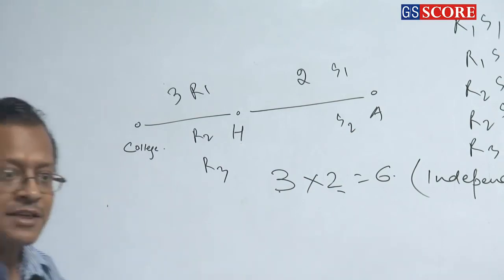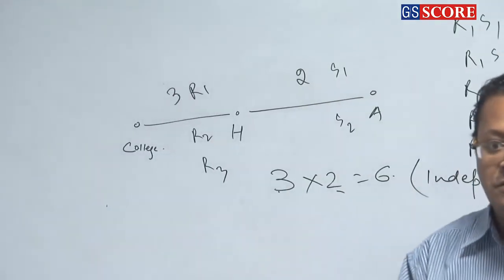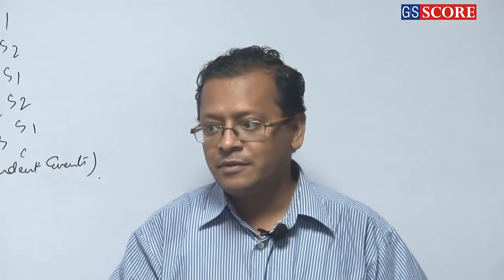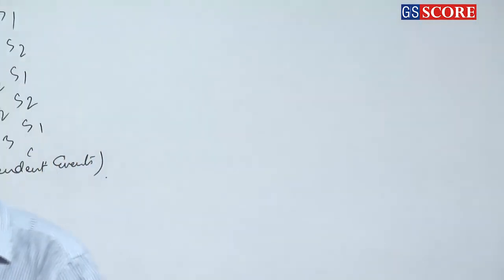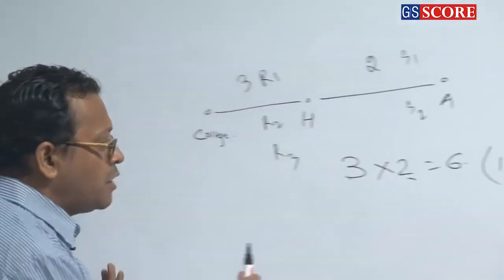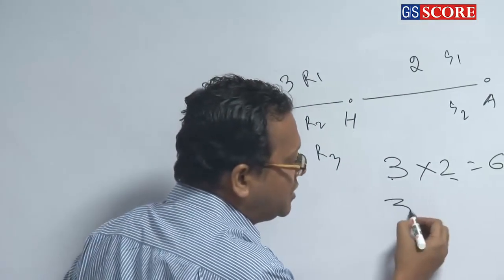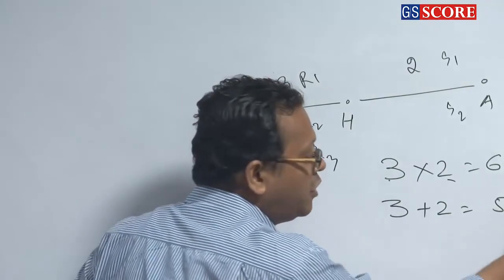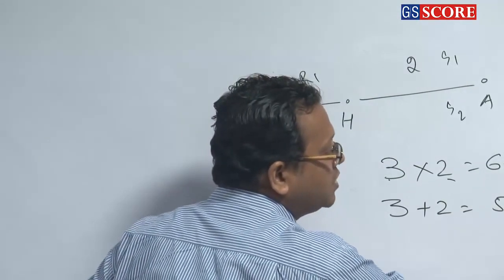So these two events are known as mutually exclusive events. When one happens, the other does not happen. So the number of ways of doing either of them is how much? 3 plus 2. So m plus n for mutually exclusive events.